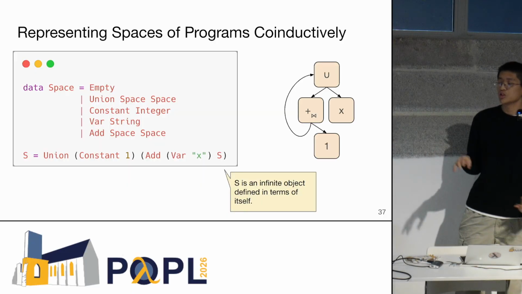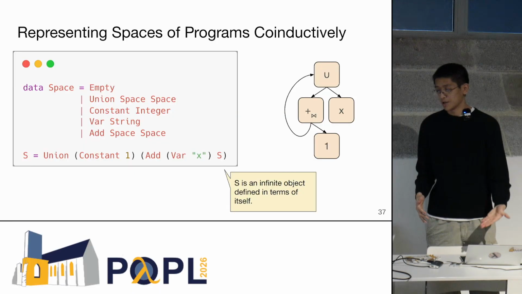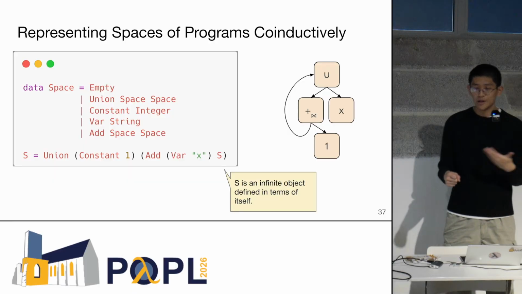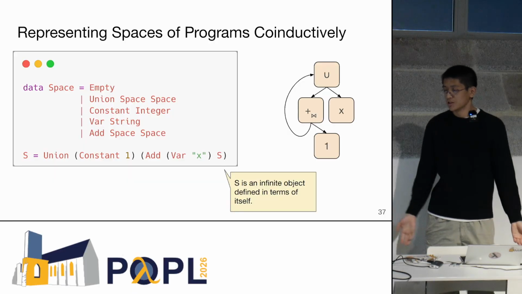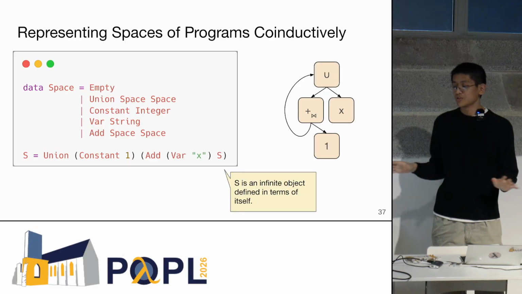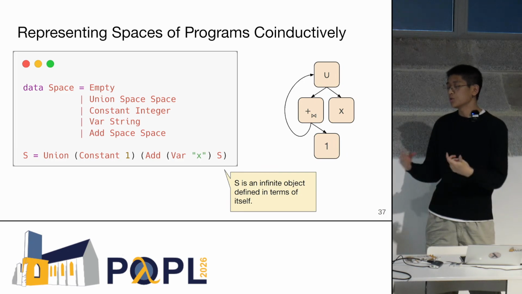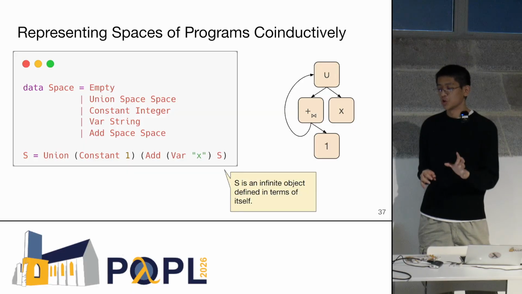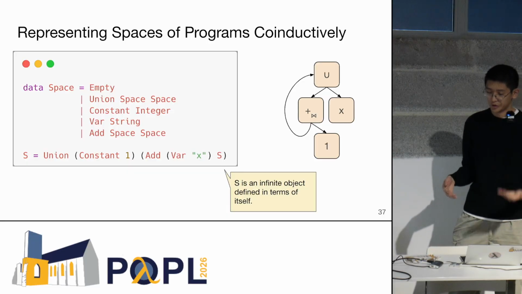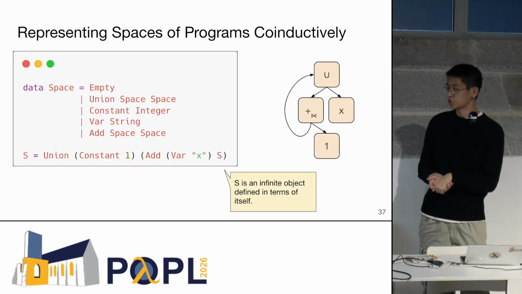I mentioned that we're going to use co-induction. The key idea is that we want to be able to represent infinite spaces of programs. Co-induction is a programming formalism that allows us to manipulate and construct these infinite spaces of programs. In the example on the slide here, we defined an infinite space S. What this definition is saying is that S is a union of the space consisting of just one and all the programs that involve x plus some program in S. So S is recursively referring to itself, which is why it's an example of a coterm. And if you're a synthesis expert, you might recognize this as being very similar to, for example, a version space algebra.